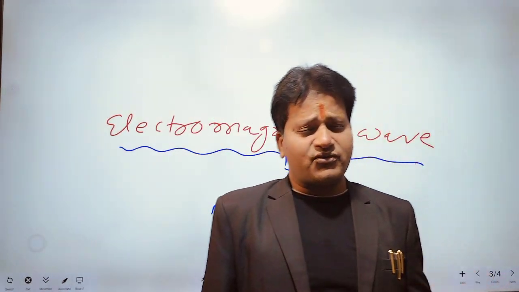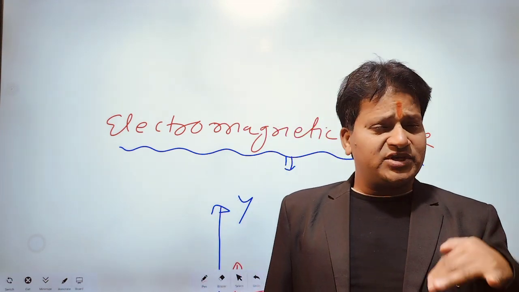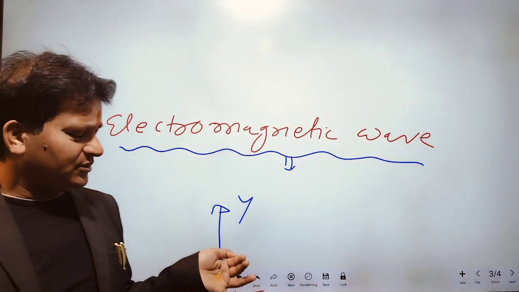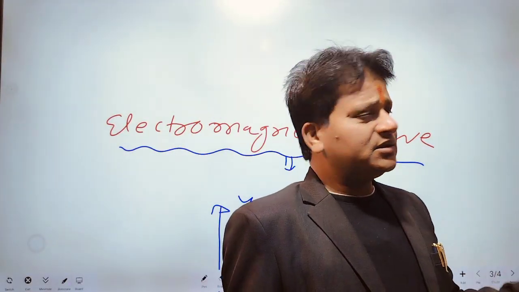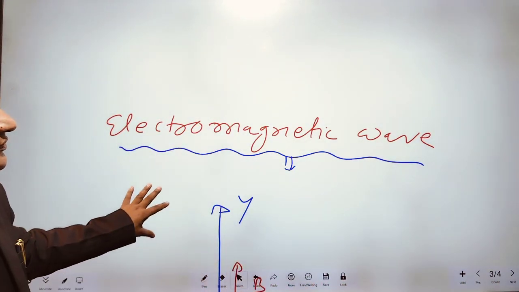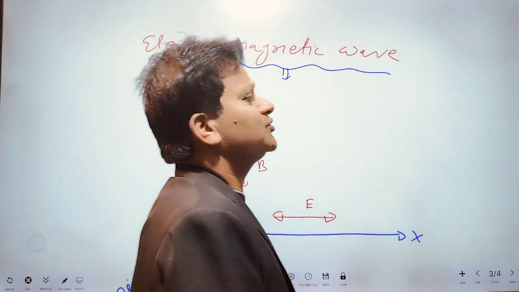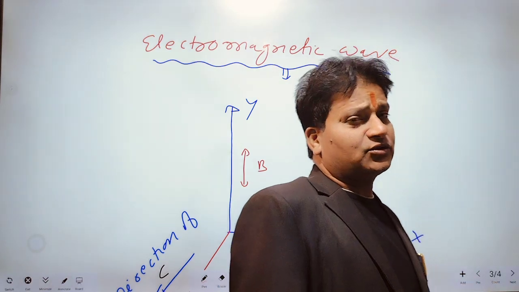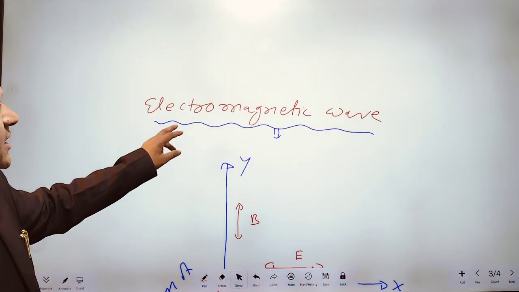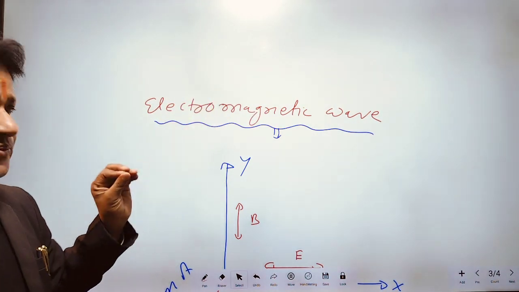The waves which require no material medium for their propagation are called electromagnetic waves. Therefore, non-mechanical wave is also called electromagnetic wave. In electromagnetic wave, electro is for electric field, magnetic is for magnetic field.